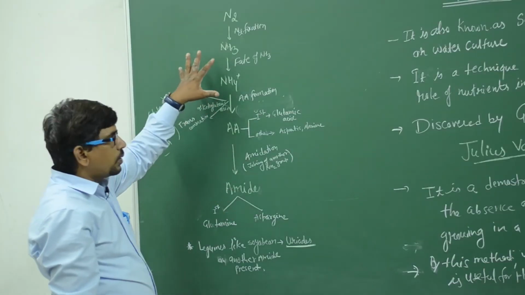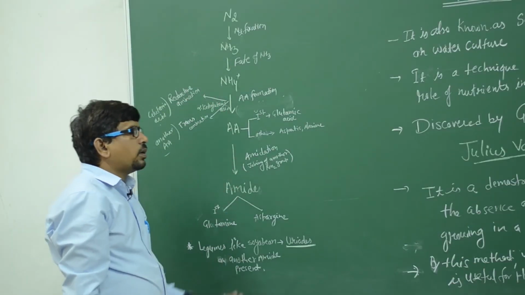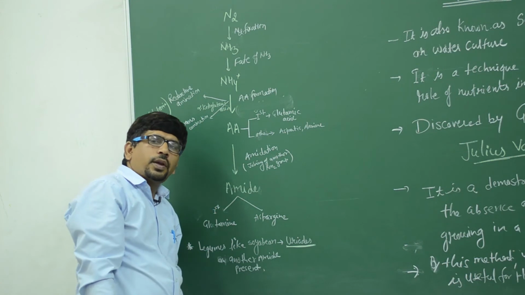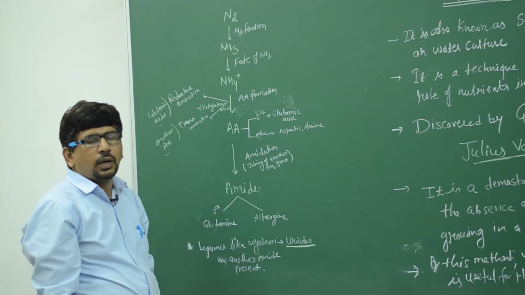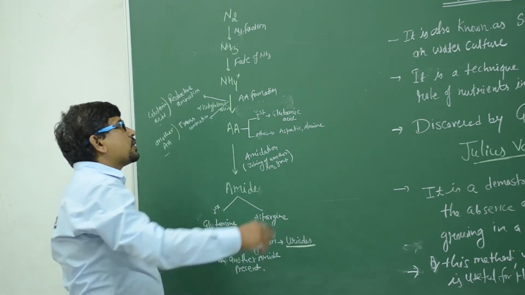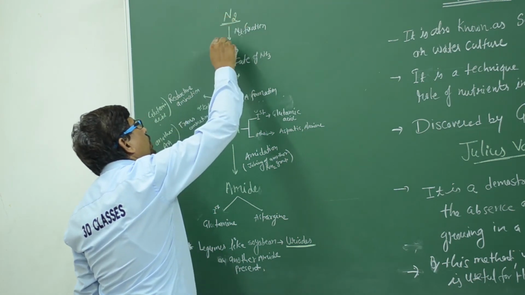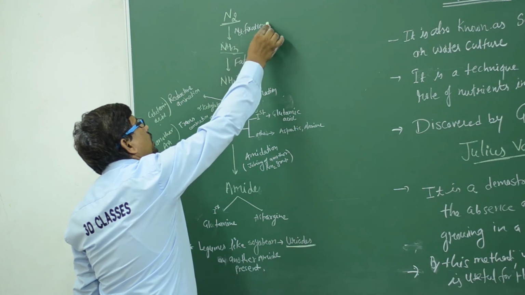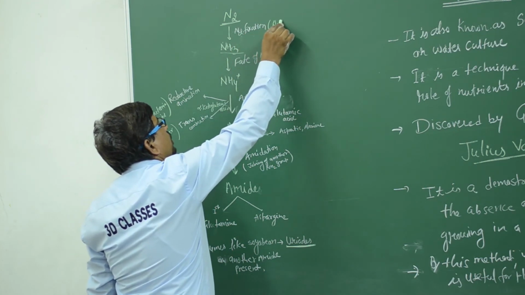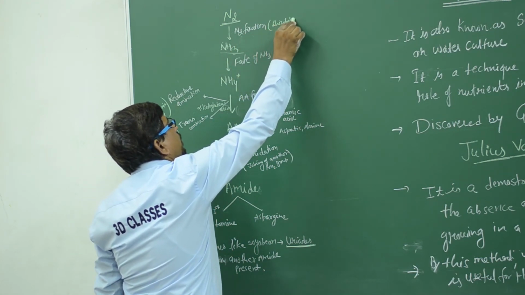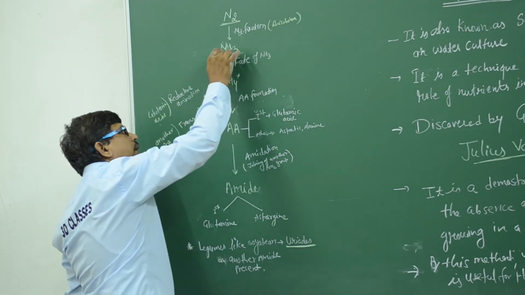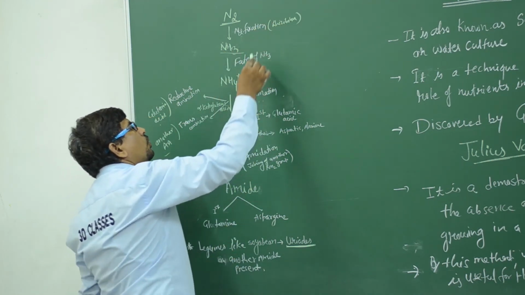So students, it is the outline flow chart of the fate of ammonia. Firstly, the rhizobium bacteria fix the nitrogen and make ammonia, NH3, in symbiotic nitrogen fixation, in a root nodule.